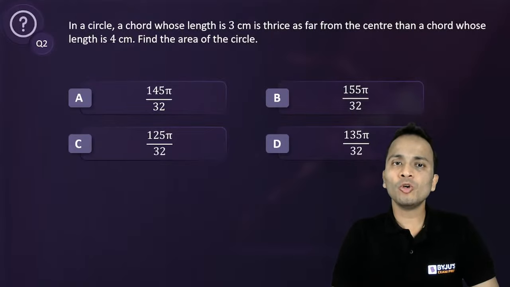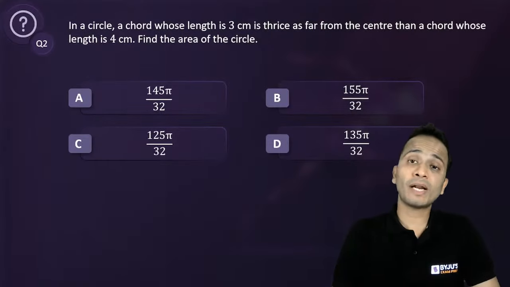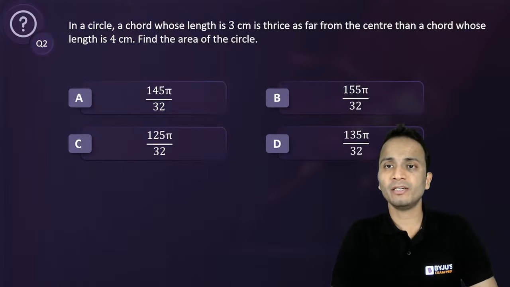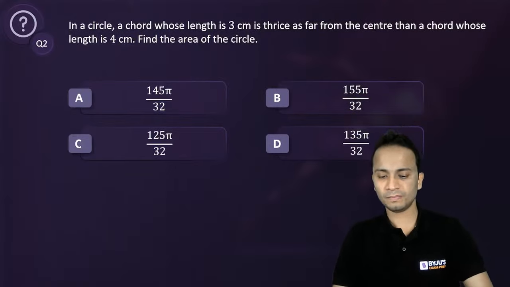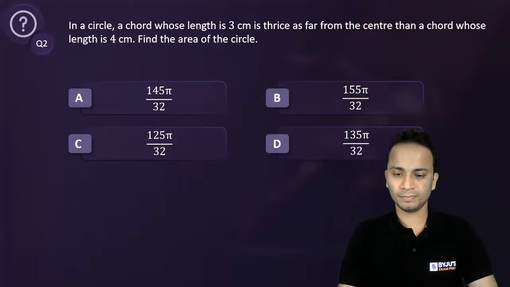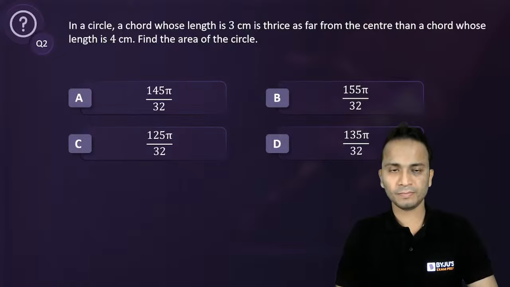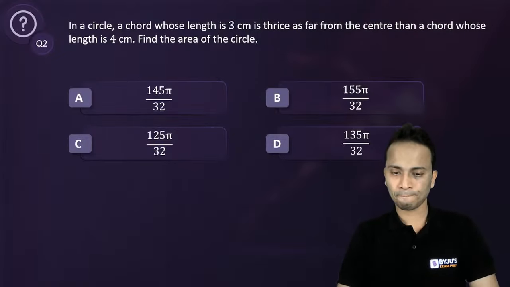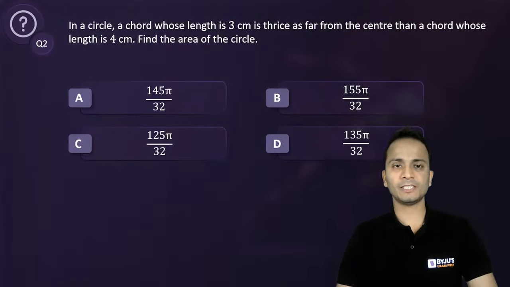In a circle, a chord whose length is 3 centimeters is thrice as far from the center than a chord whose length is 4 centimeters. Find the area of the circle. All right, Amrit, let's see if this is the answer.